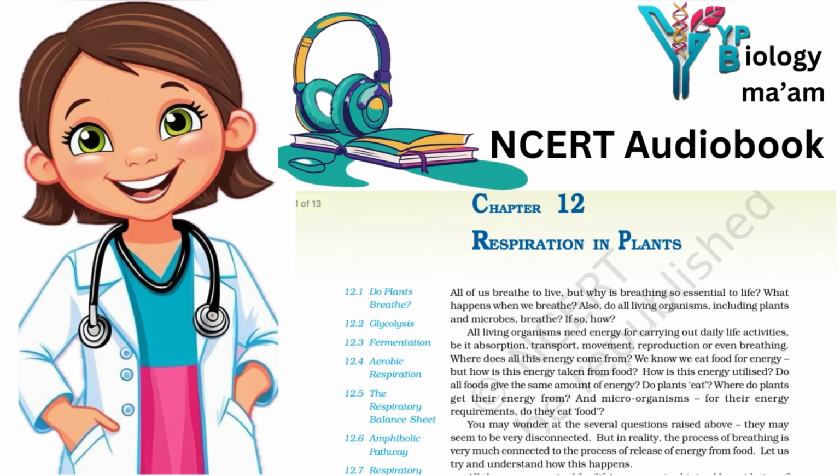14.4 Aerobic respiration. For aerobic respiration to take place within the mitochondria, the final product of glycolysis, pyruvate, is transported from the cytoplasm into the mitochondria. The crucial events in aerobic respiration are: number 1, the complete oxidation of pyruvate by the stepwise removal of all the hydrogen atoms, leaving 3 molecules of CO2. Number 2, the passing on of the electrons removed as part of the hydrogen atoms to molecular O2 with the simultaneous synthesis of ATP. What is interesting to note is that the first process takes place in the matrix of the mitochondria, while the second process is located on the inner membrane of the mitochondria.